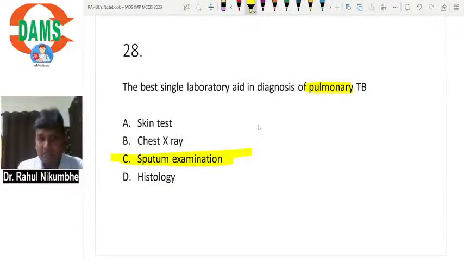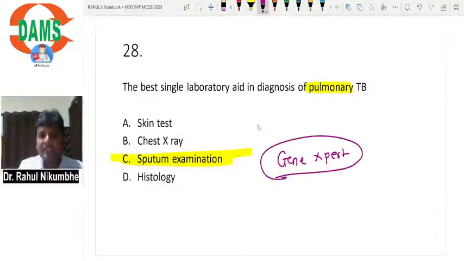Sputum gene expert, sputum AFB culture, sputum for AFB. These are the investigations available. Now we prefer sputum for gene expert. In this you will check the DNA of this TB bacteria by polymerase chain reaction, and you can also check the resistance to the drug rifampin. Okay, the sputum is the best test.